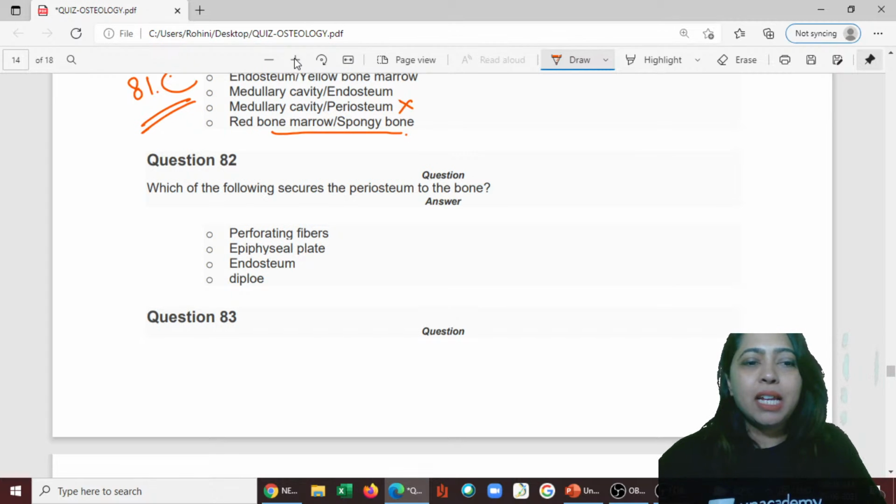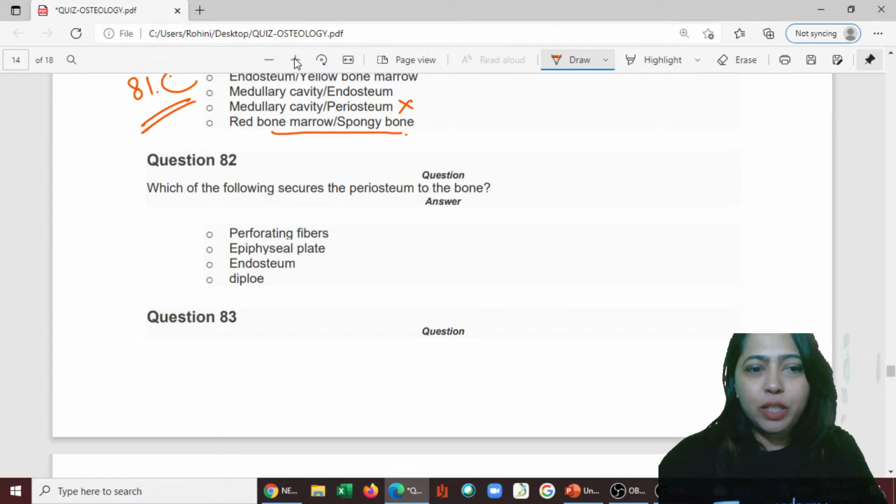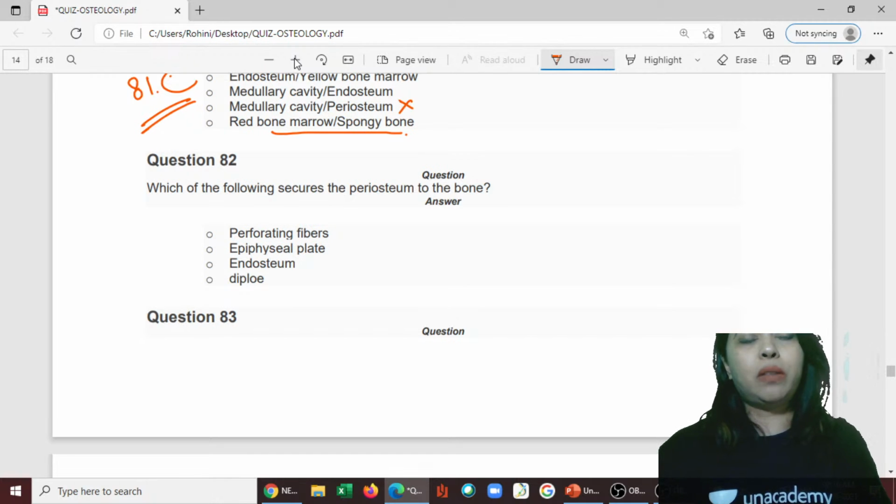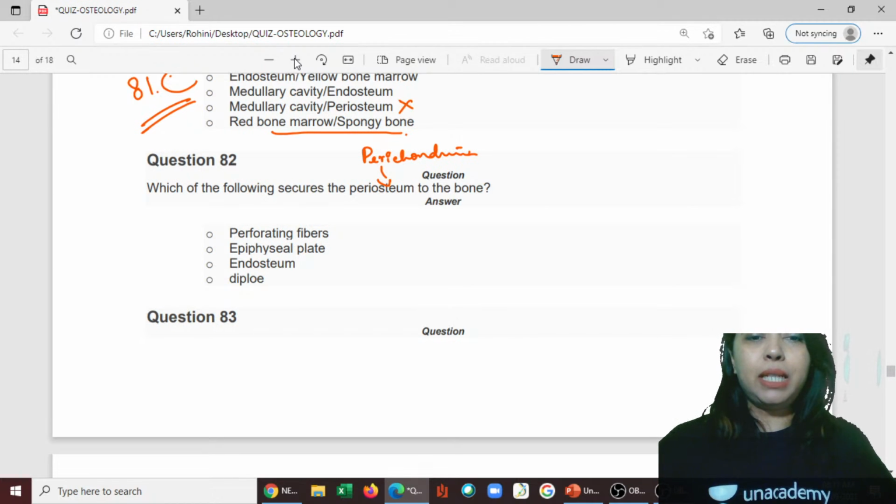Question number 82. Which of the following secures the periosteum to the bone? So you must have seen the outer perichondrium turns into periosteum, which is attached to the compact bone. How is it attached?